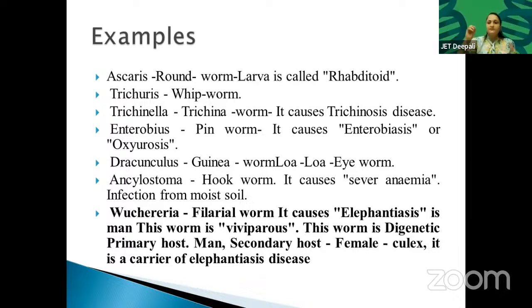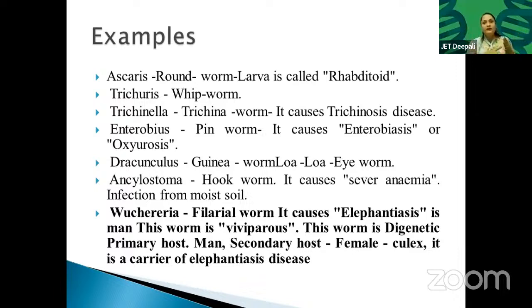If any person is suffering from elephantiasis, and then Culex comes and sucks the blood of that patient, it indirectly takes the infection from the patient, and then it transmits that to another healthy person, to another healthy person, and this is how the infection spreads. Infection is spread in this form.